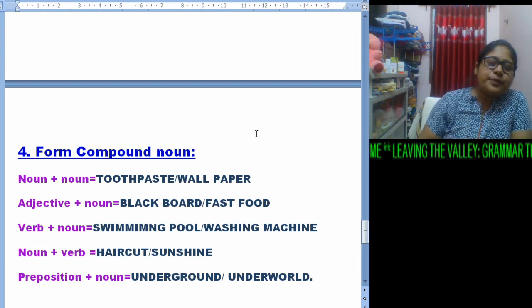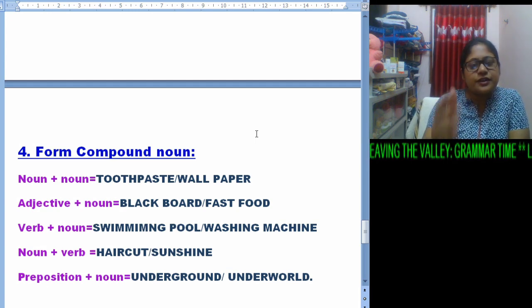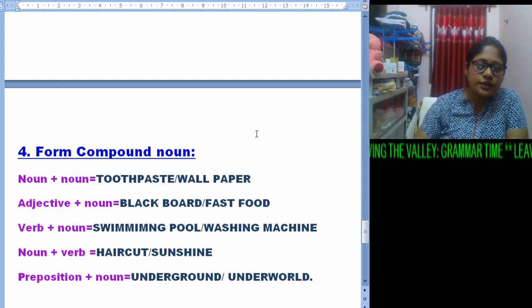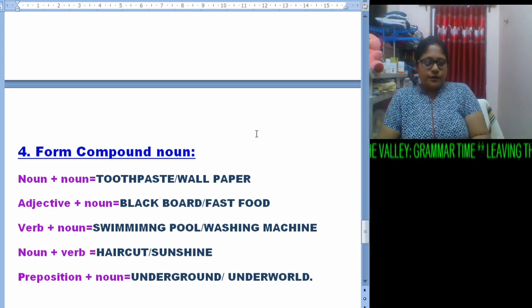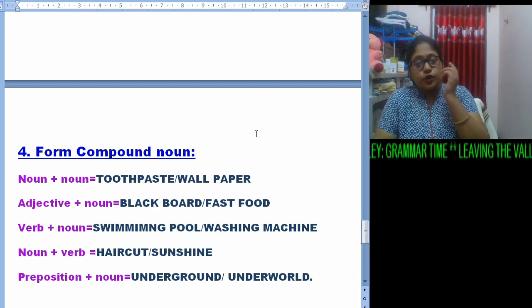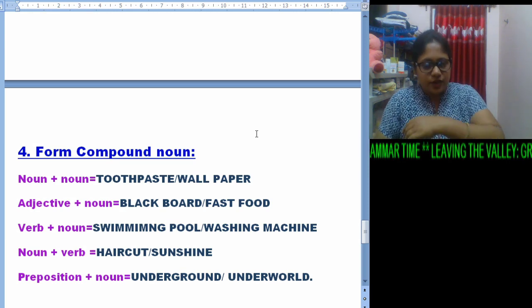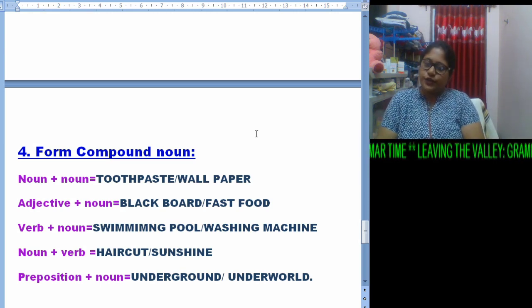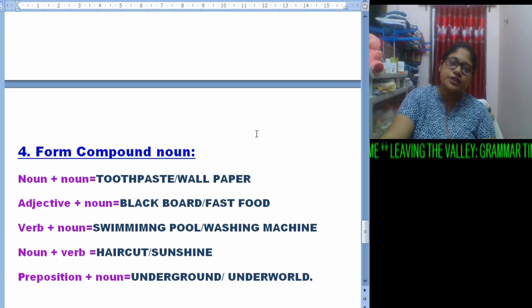Okay. Now preposition plus noun, that is under. Under is a preposition, ground, underground or underworld. I told you the answer may vary over here because we are free to form words. I hope you all have done this and have written a variety of words over here, and I will be eagerly waiting for those words.